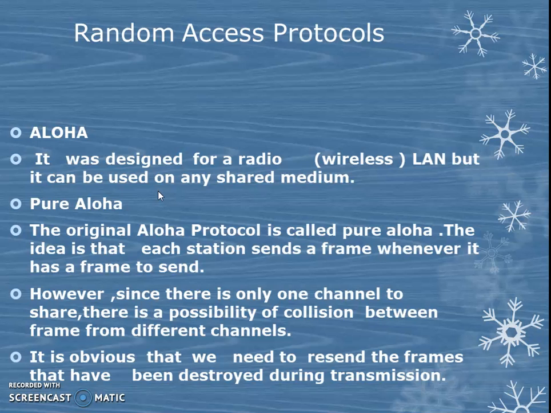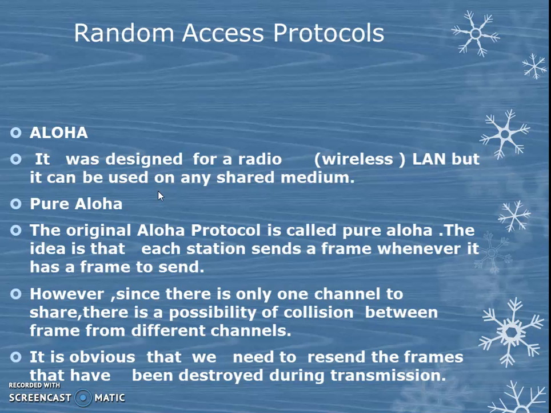So ALOHA was mainly designed for wireless LAN in a shared medium. ALOHA and pure ALOHA are both the same. The idea behind it is that whenever a station has a frame, it can send data.